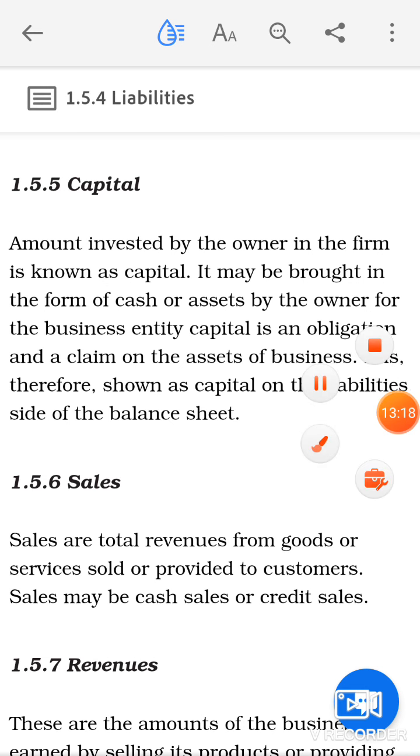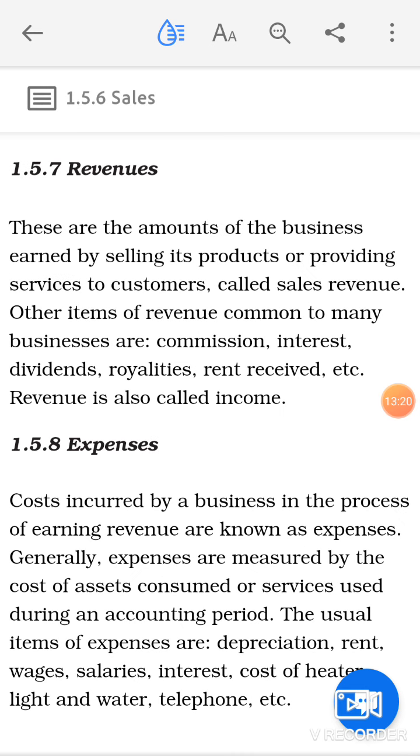Now the next is revenues. These are the amounts the business earned by selling its products or providing services to customers, called sales revenue. Other items of revenue common to many businesses are commission, interest, dividends, royalties, rent received, etc. Revenue is also called income.